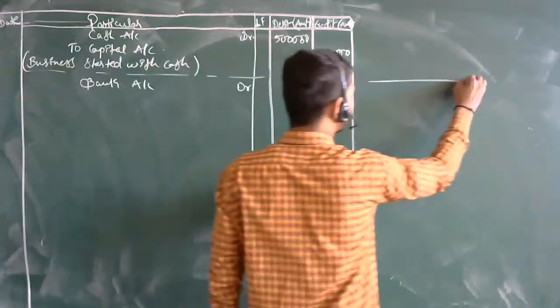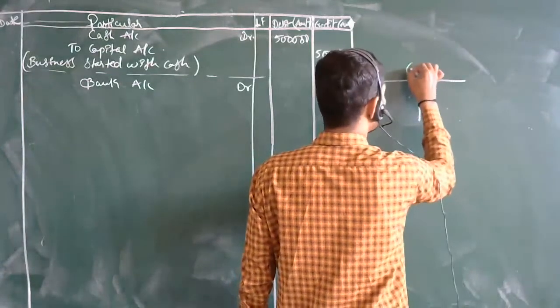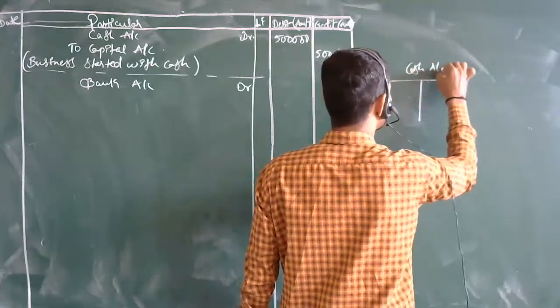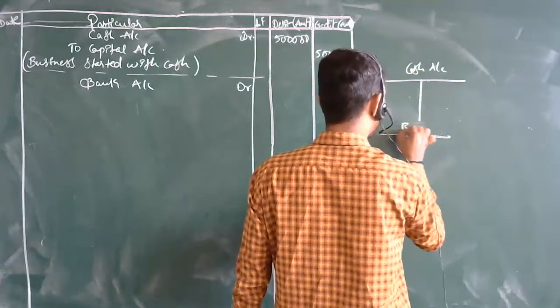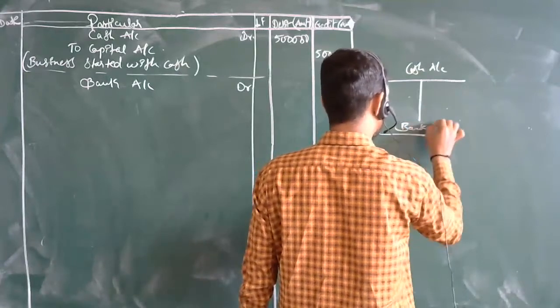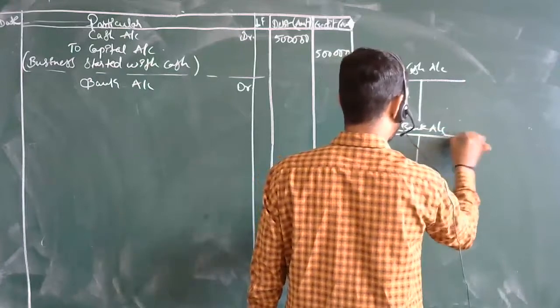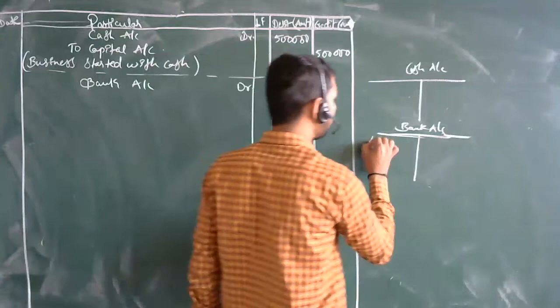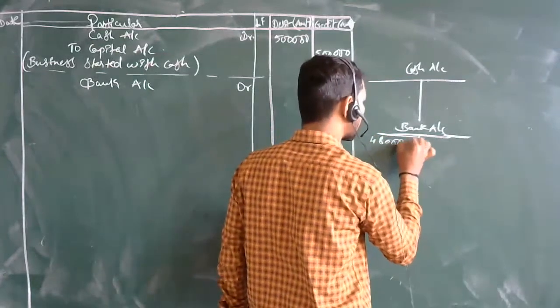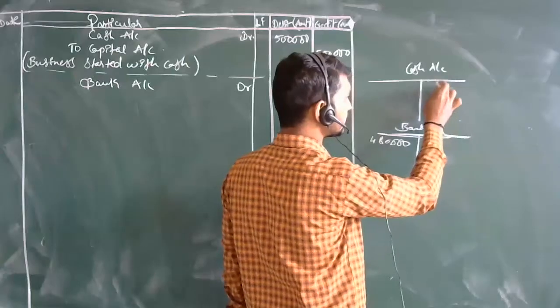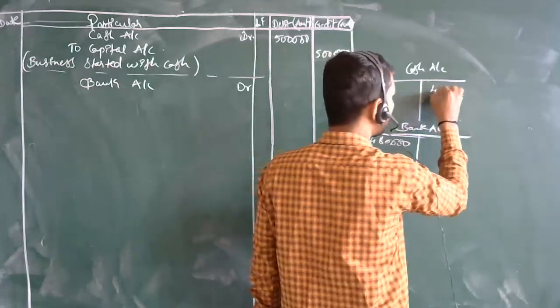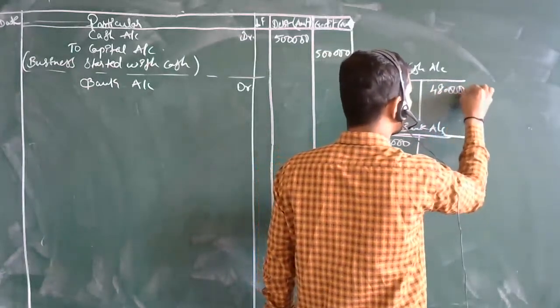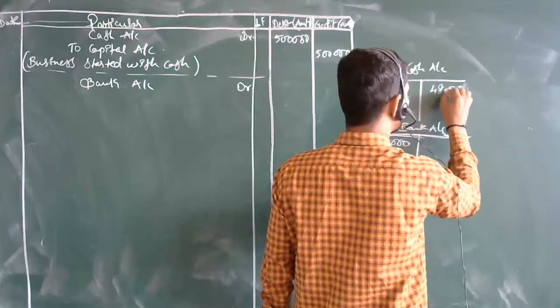If we see this, this is the cash account and this is the bank account. The bank account has been increasing, which means you are going to record this amount 4,80,000 here, and the cash account is decreasing, which means 4,80,000 over here.